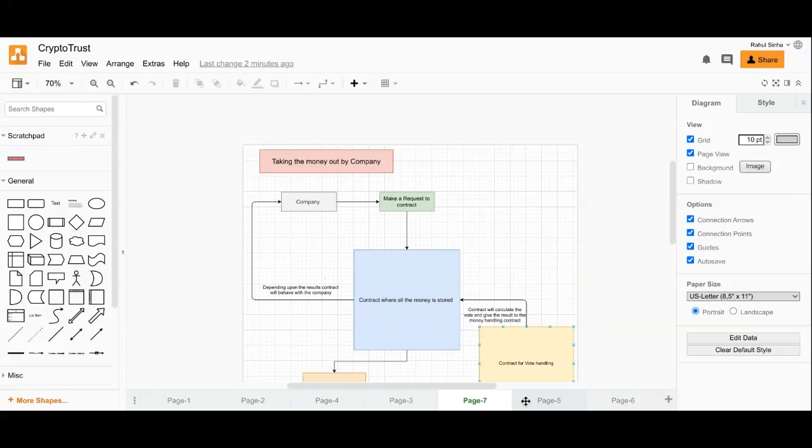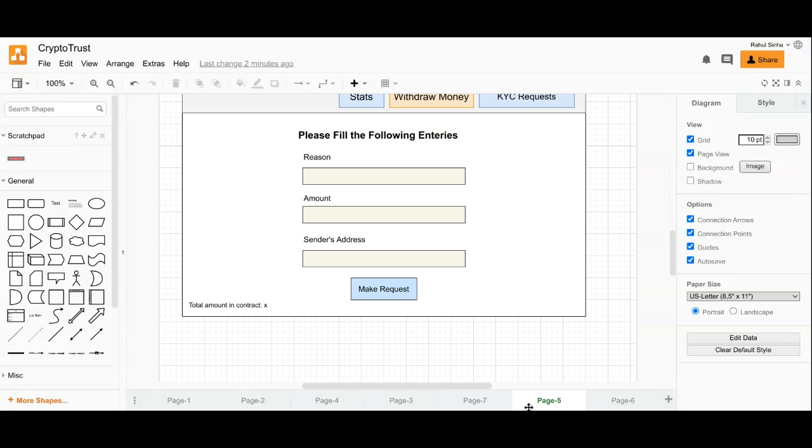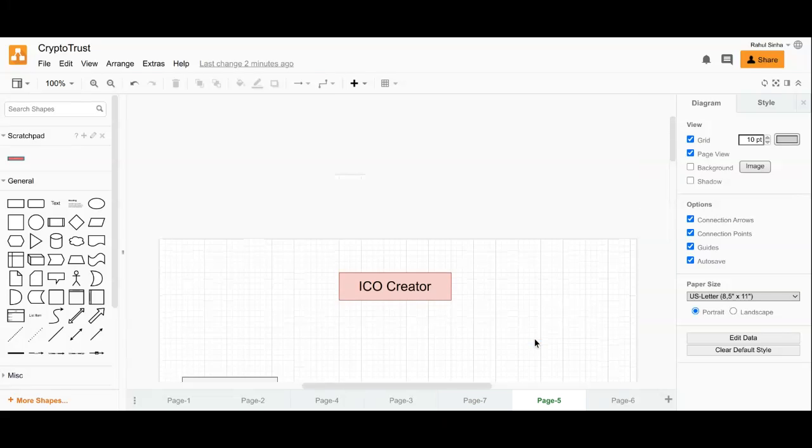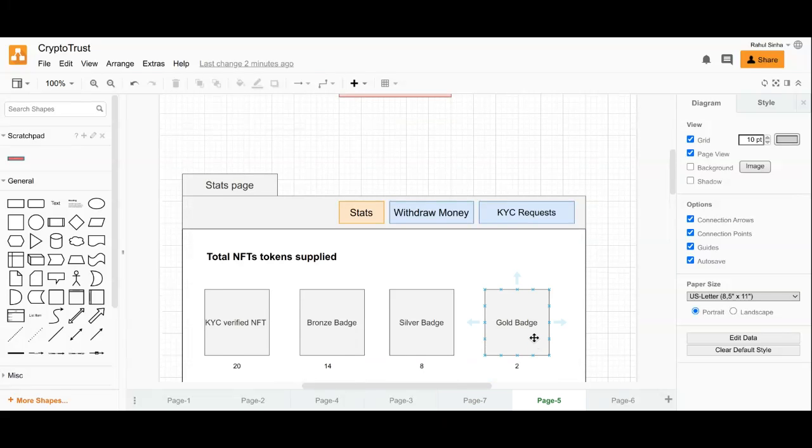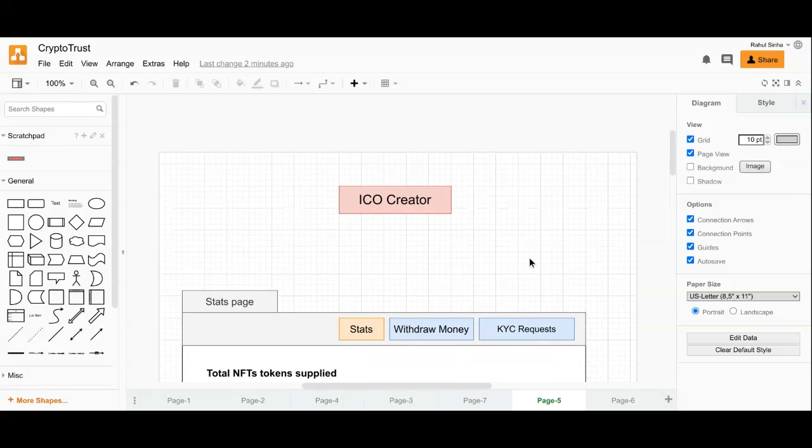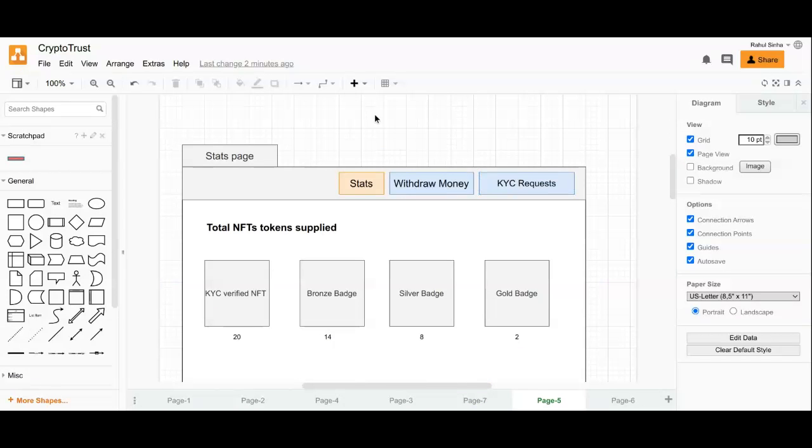So actually, due to the shortage of time, we weren't able to integrate our backend code, or the blockchain code, with the front end. So we have a template here. I just want you to bear with me. I would definitely show how it works.